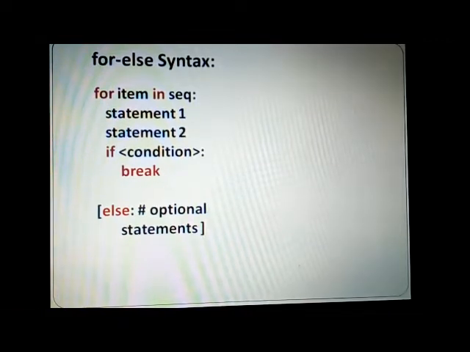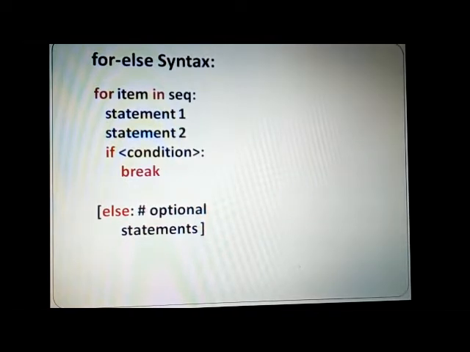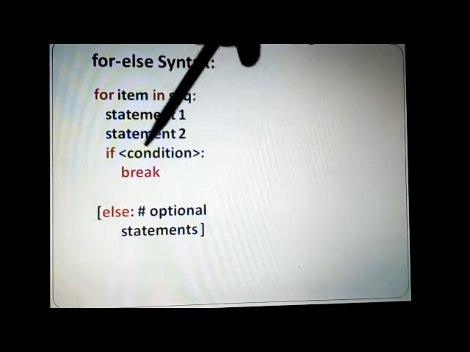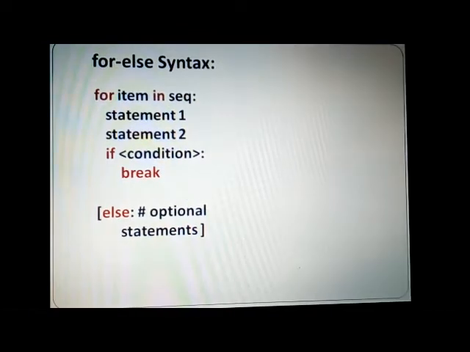That is, for has one form. This is another alternative form, for else, which is optional. It is clearly written here, optional. Not necessary that you must always have this. Now if you look at the syntax, it says for item in sequence. The sequence, you already know what it could be: tuple, dictionary, or any other data structure. Then you have the body of the for loop, followed by a condition. It may have a condition followed by a break, and then finally outside the for it has an else block.